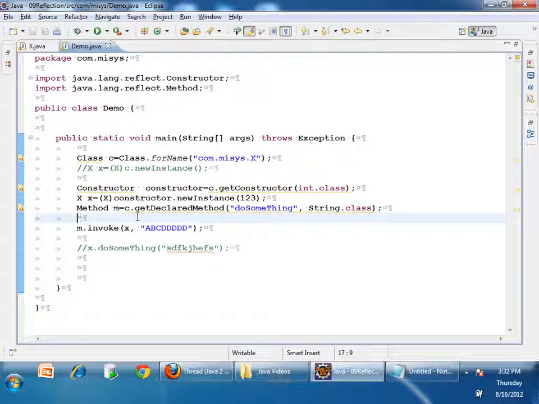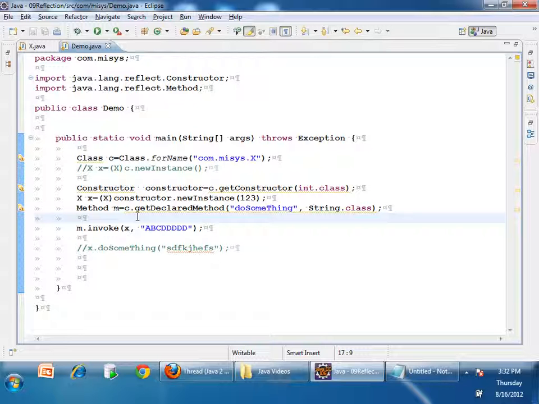Stealing in a bank is illegal. But still I can do it, right? I can steal. If I am daring enough, I can steal in a bank also. I know that it is illegal, but still I am doing it. It's my own risk. So the reflection API, Java allows you to call private methods, but it is illegal. Even though if you are doing it, it is your own risk.